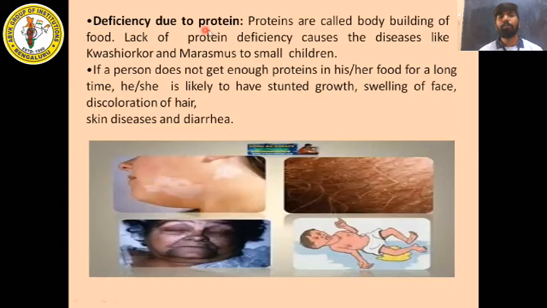So deficiency due to protein. Proteins are called bodybuilding food. Lack of protein causes diseases like kwashiorkor and marasmus in small children.